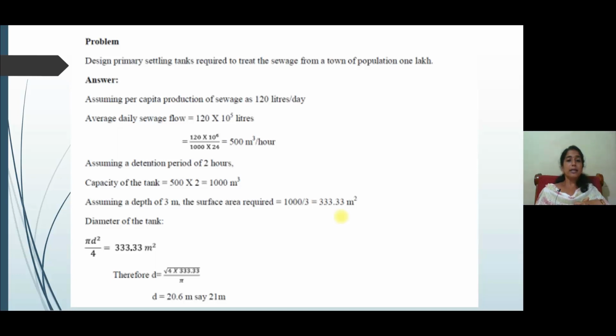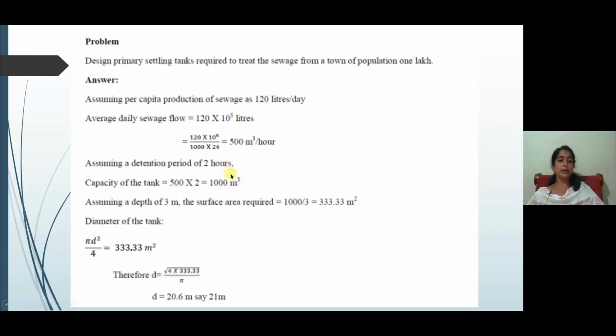Then it will be converted into per hour, that is divided by 24, and converted into meter cube, that is divided by 1000, and assuming a detention period of 2 hours, that is sedimentation aided with the coagulation, 2 to 4 hours. Then the capacity of tank is 500 into 2, that is 1000 meter cube.